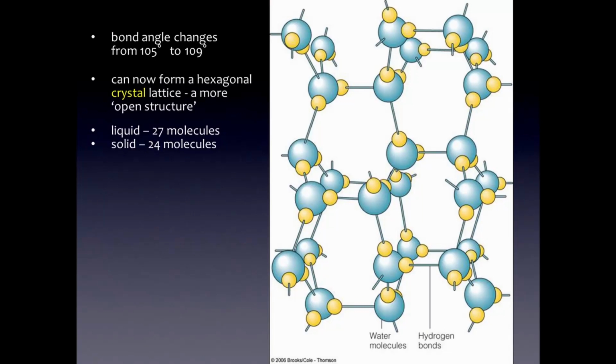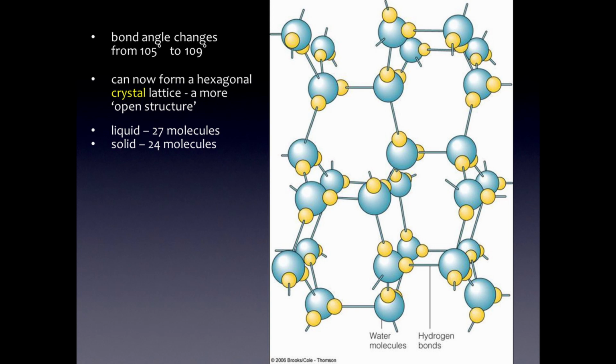Also, as we change from a liquid to a solid, we see that bond angle, that angle between the two hydrogen atoms on a water molecule, changes from 105 degrees to 109 degrees. So during the process of freezing, we're not only creating a more rigid structure with a lot more space in it, but even with this change in the bond angles, we're forming an even more open structure.